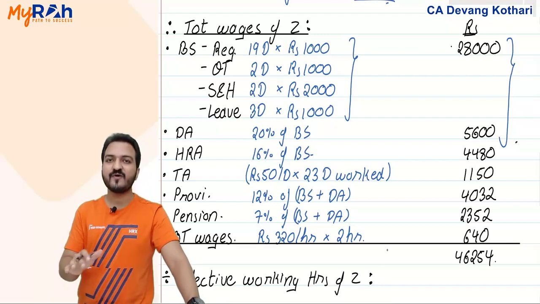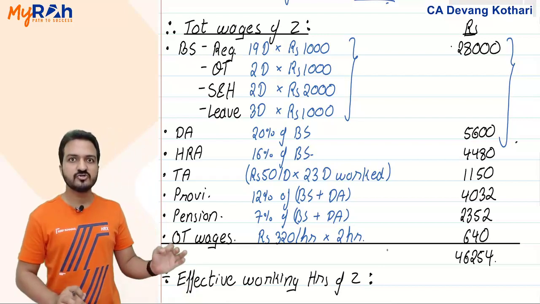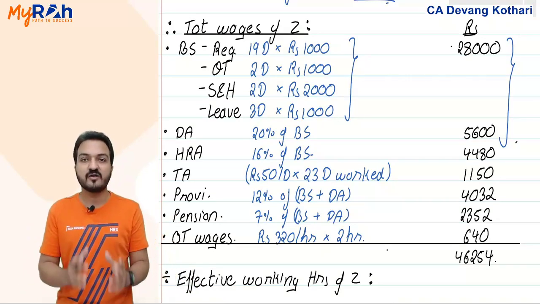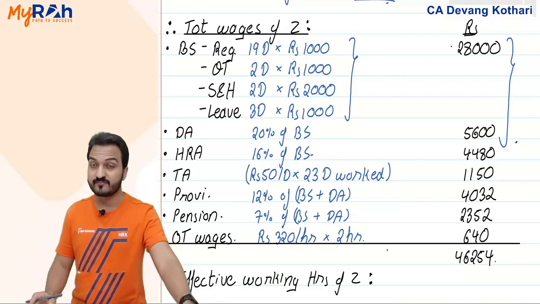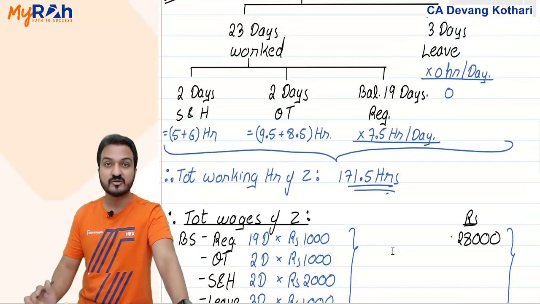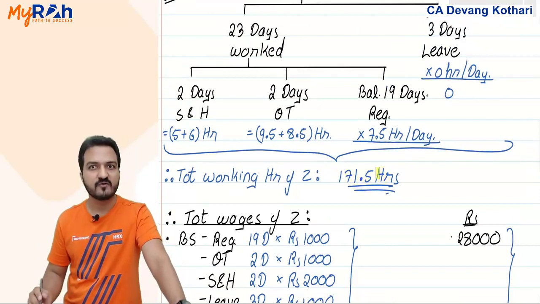Look, they are asking us to find the effective wage rate. So I should identify the hours also, which is effective working hours. That's the reason I deducted break time in all my hours calculation. So my effective working hours of Z is 171.5 hours.